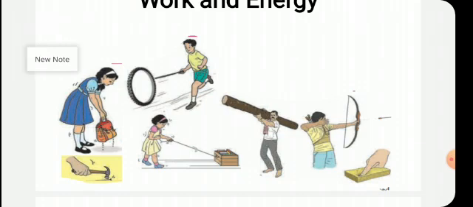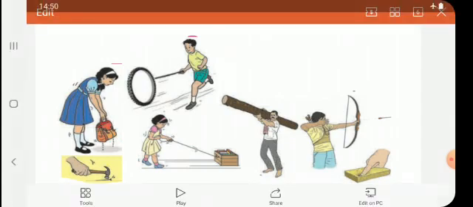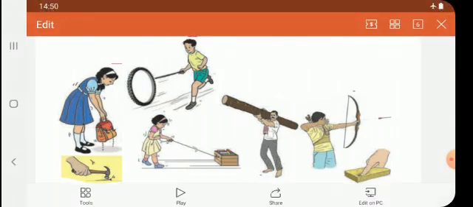Why? Because the shape of the nail has changed. In the next picture, a girl is pulling a carton filled with books. Here, the displacement of the object has taken place as the girl is applying the force by pulling the thread towards her. Here also the work is done.